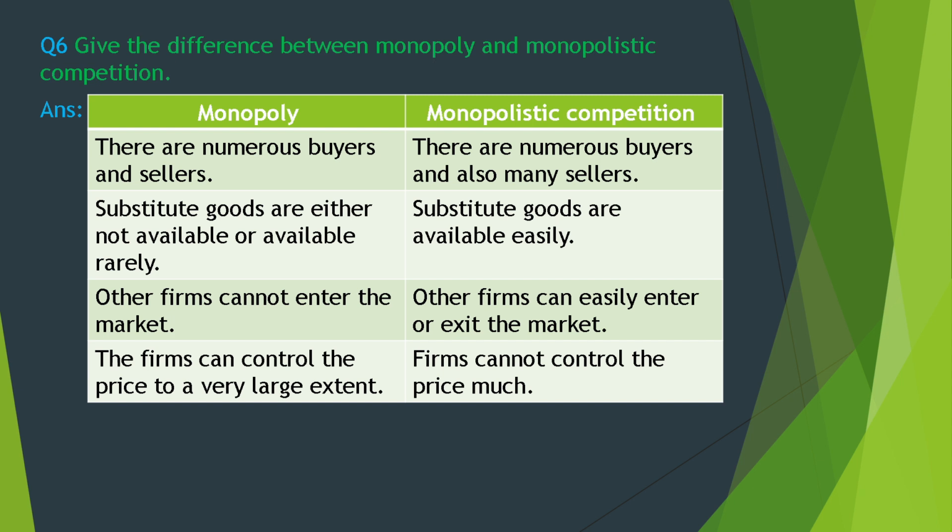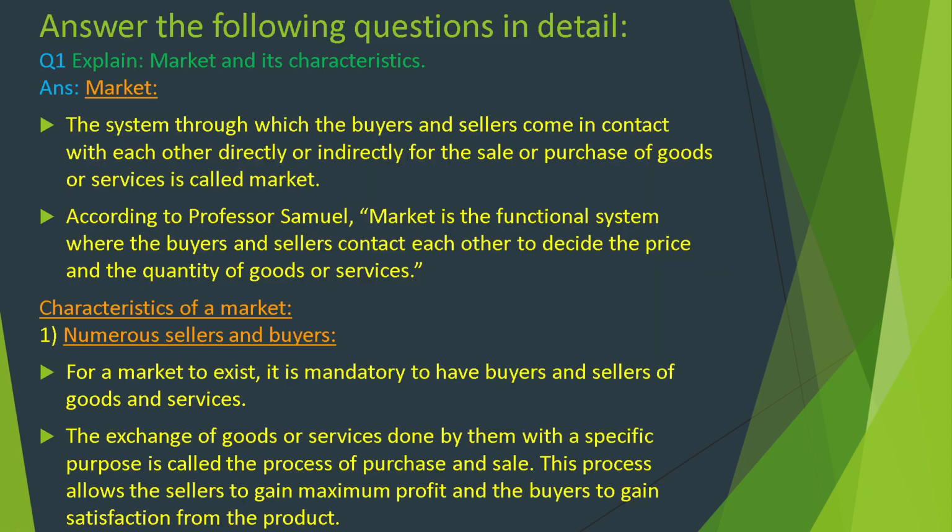Monopolistic competition. There are numerous buyers and also many sellers. Substitute goods are available easily. Other firms can easily enter or exit the market. A firm cannot control the price much. Answer the following questions in detail.